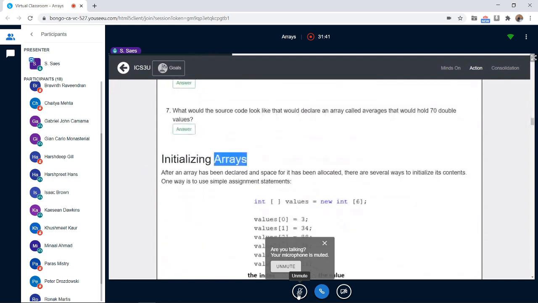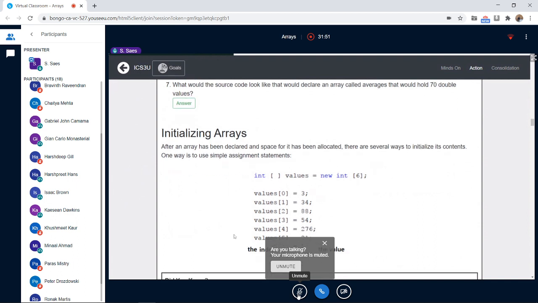What does initializing mean? To give the initial value. And what does initial mean? The first value, the very first value. So we have to give the array its values. They also call this loading an array. So initializing an array is the same as loading. You have empty boxes, but you want to put information into them.